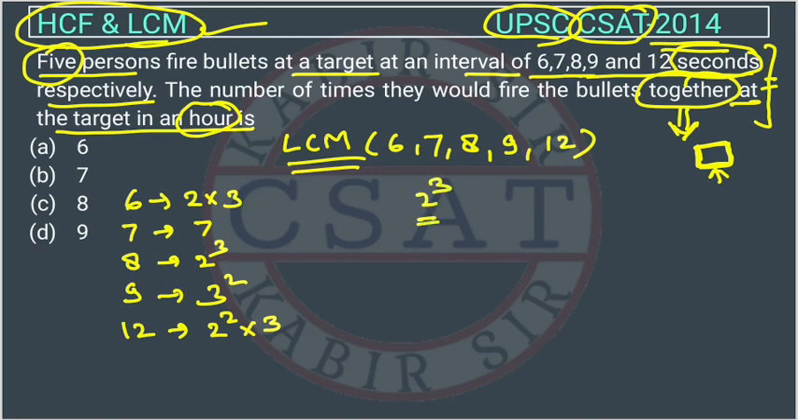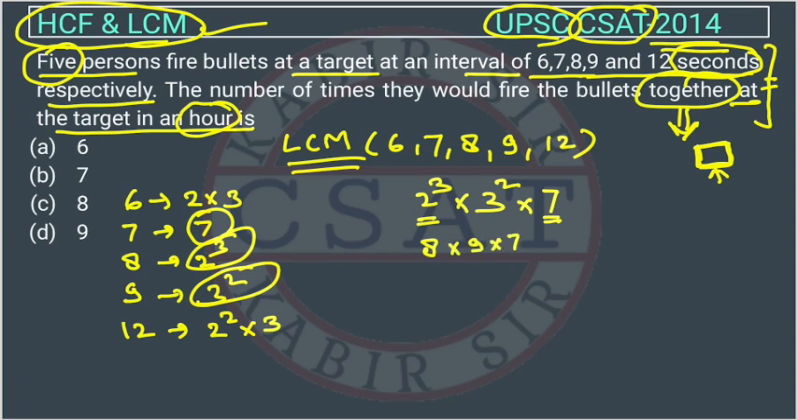we have to take the maximum power of 2 from here, the maximum power of 3 from here, and we have only a single power of 7. So it will become 8 into 9 into 7. This will come out to 504. So after 504 seconds they will fire the bullet together, but the question is asking in an hour.